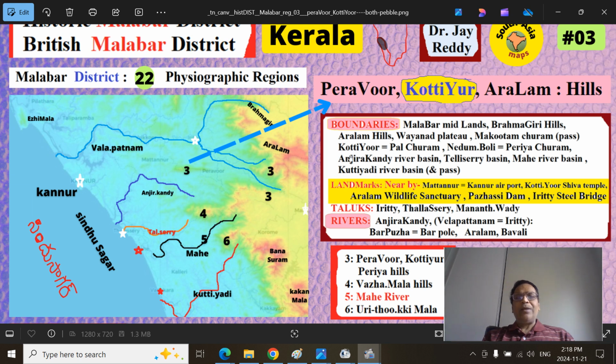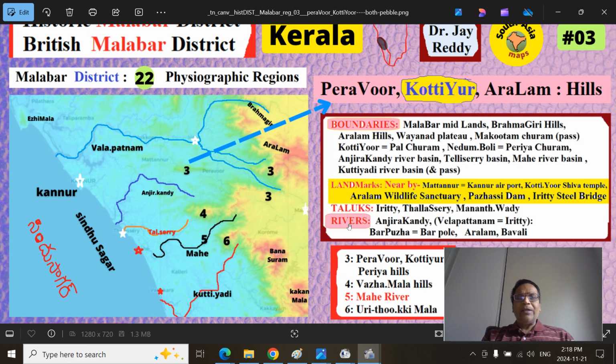Then the Anjarakkandy River. The Peravoor mountains will be the northern water divide for the Anjarakkandy. The northern part will be the Valapattanam River, which is essentially the other name for the Iritty River. This is the Thalassery Basin area, and the Mahi River as the other part. Here the Mahi River and Kuttiyadi River Basin pass. Even though they are not adjoining, I am showing all these things.